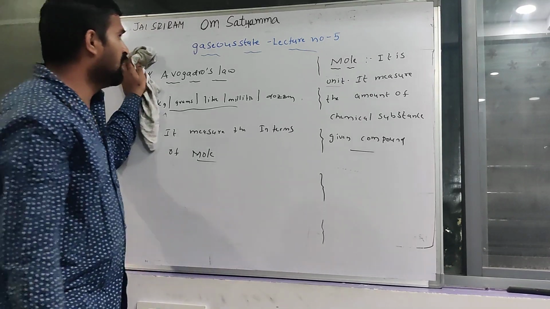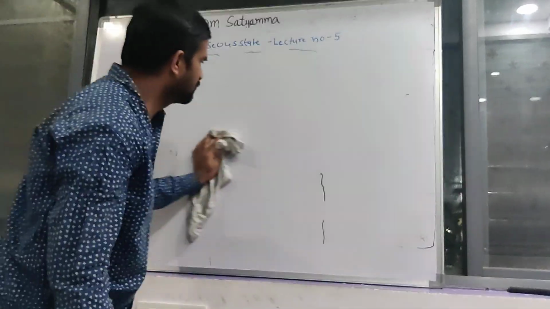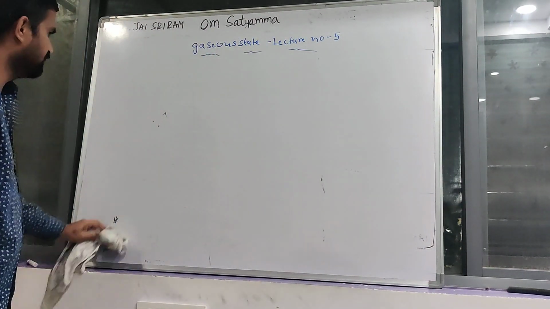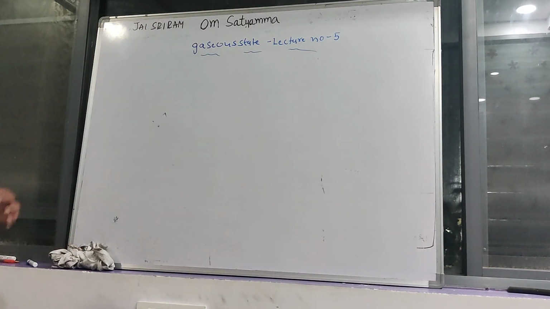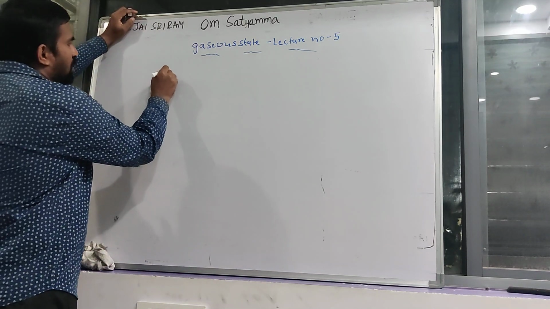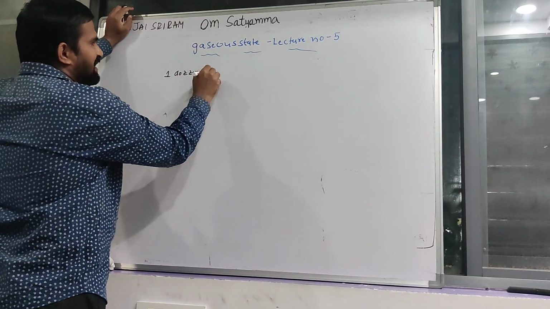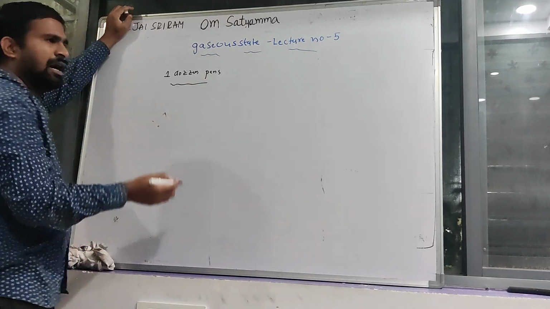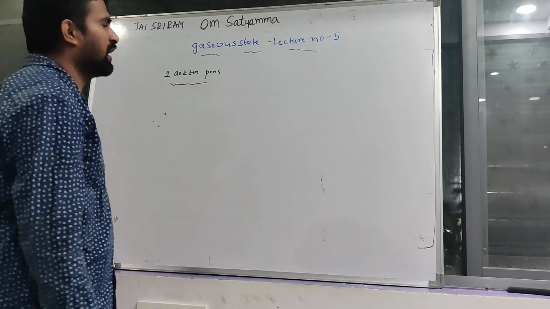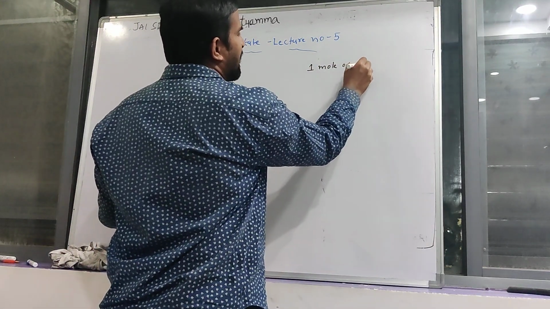For better understanding, can I correlate dozen and mole? Here, 1 dozen pens or pencils, whatever it may be, or bananas or apples. Here, 1 mole of chemical substance.